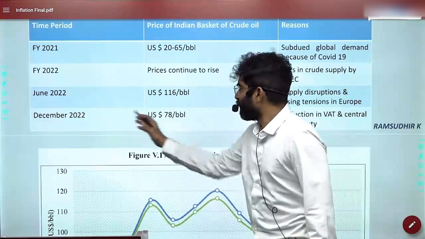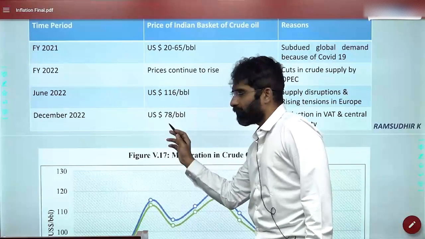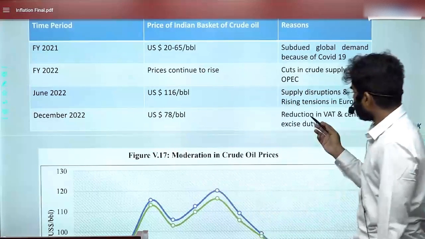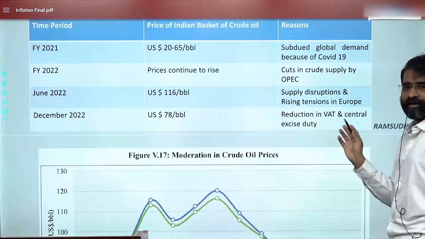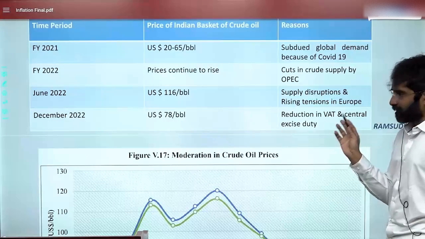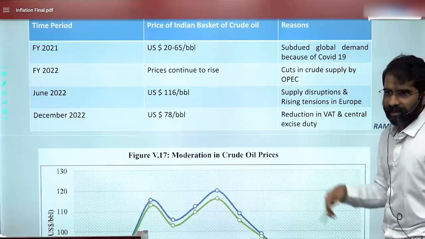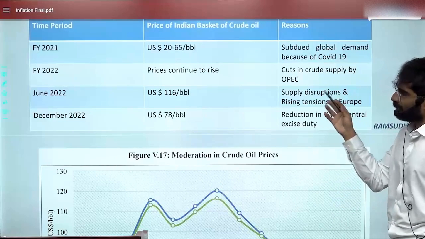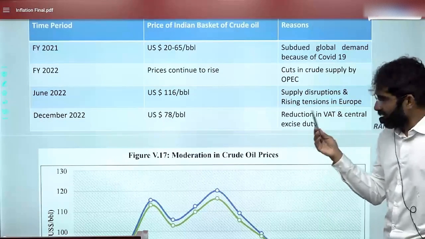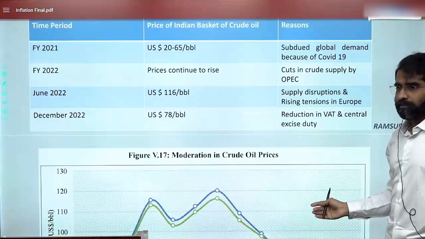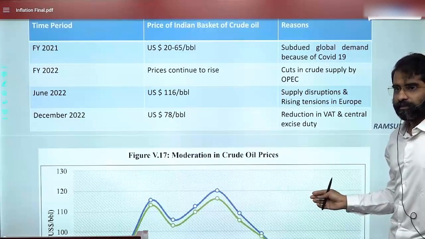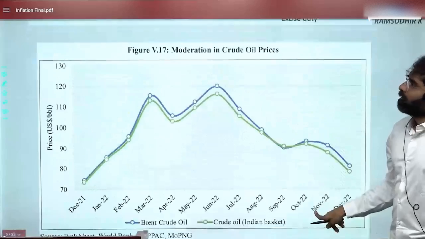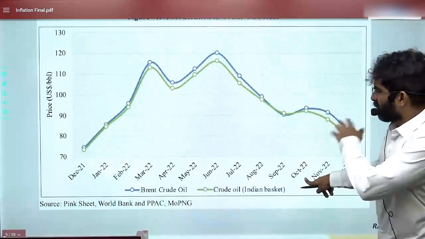By December, you observe that the price has reduced, with a reduction in VAT and central excise duty. Probably we should have done this a little earlier itself. Now everything is up and inflation is high, and then you come up with a measure. Is this clear, everybody? Understood? So this is about the moderation of crude oil prices.